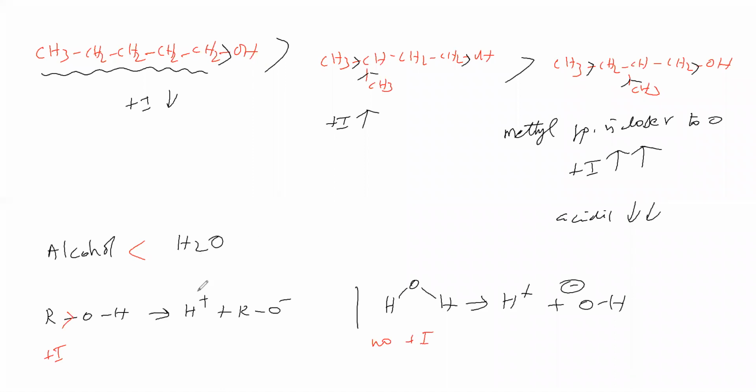Next, this R group shows plus I effect. Therefore, the electron density is high, so it has a higher tendency to take back H plus, but water has a lesser tendency to take back H plus. Therefore, which is having higher acidic nature? Water is having higher acidic nature than alcohol.